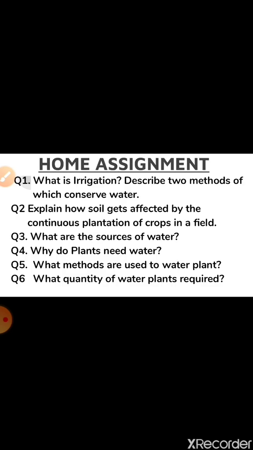Now let's talk about disadvantages of excess irrigation, children. Now we are giving water to the plant for growing, for better production, for better enrichment, for better nutrients. But if we are giving too much water, that is also harmful. Seeds can't respire.